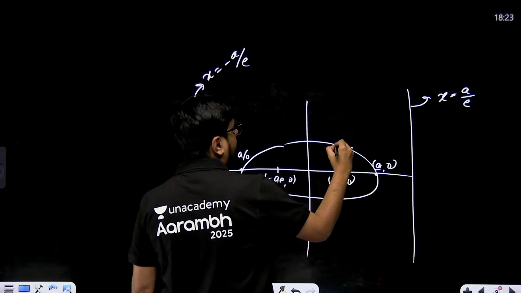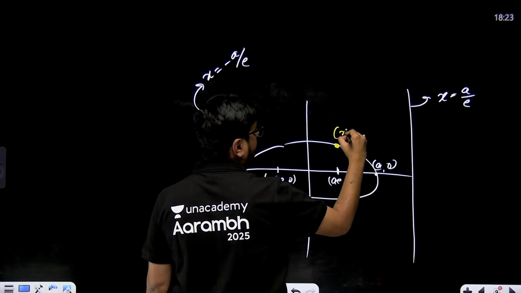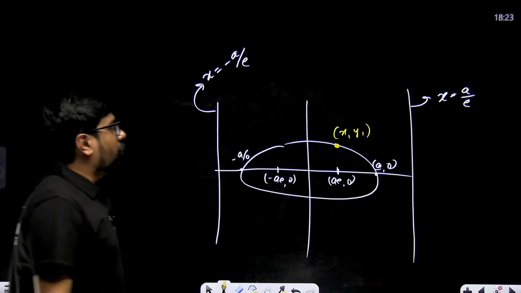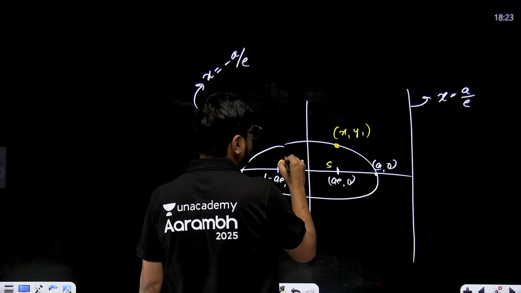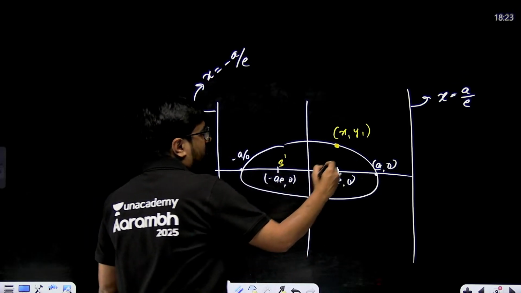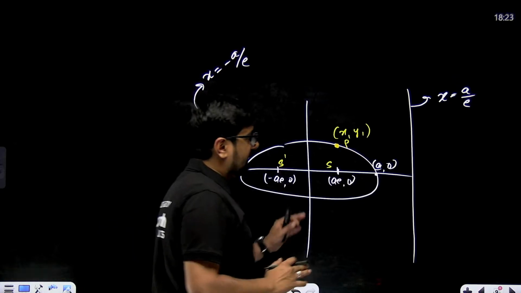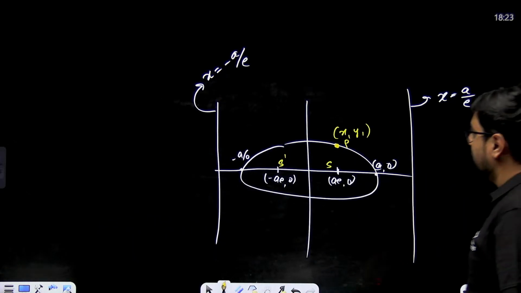Now let's say I'm taking a point on the ellipse, (x1, y1). Focal distances means this one, let's say S, and this one S dash, and let's say this point is P. I also taught you in the session. I'm revising once again so that you can grasp that concept clearly.